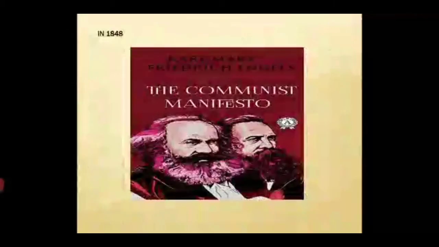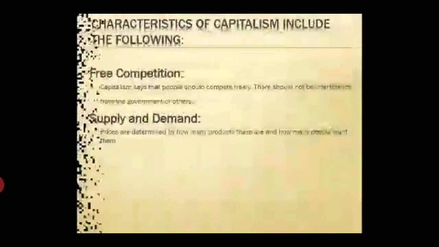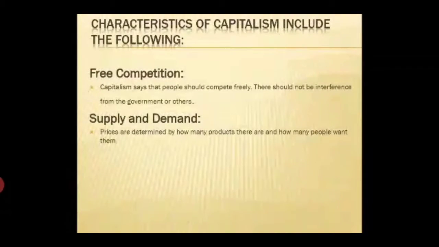So there are characteristics of capitalism. Capitalism is based on private ownership and individual economic freedom. This means most factories and businesses are owned by private individuals, not the government. The following characteristics of capitalism include free competition.